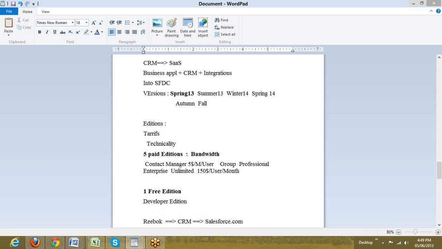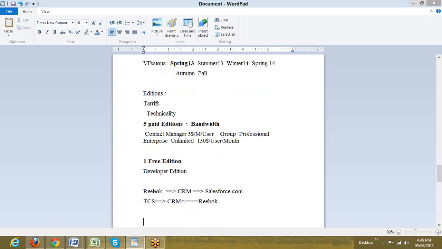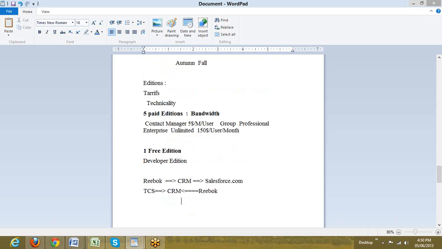Now focusing on that, Reebok would be the company that is going to work with a specific edition. So for that edition, Reebok is going to pay Salesforce. Reebok would pay the amount, whatever they are going to consume, that amount would be paid to Salesforce. And Reebok would say TCS is the company which is going to customize the entire CRM for us, and we would be using that specific product.